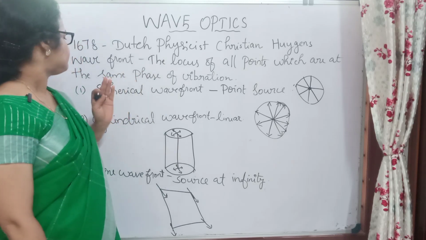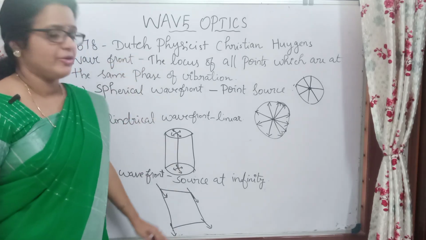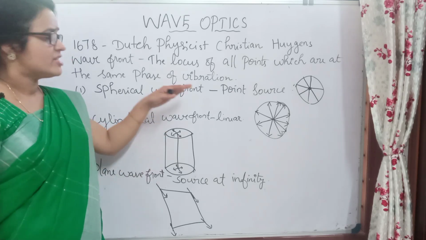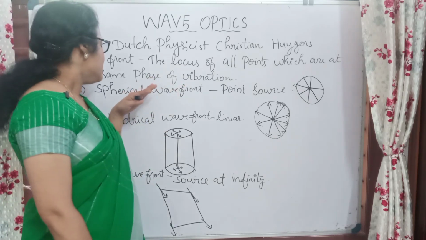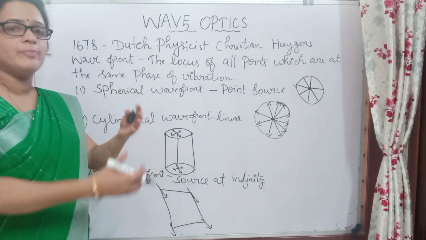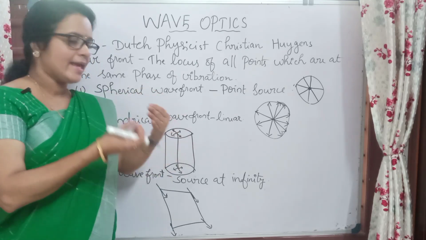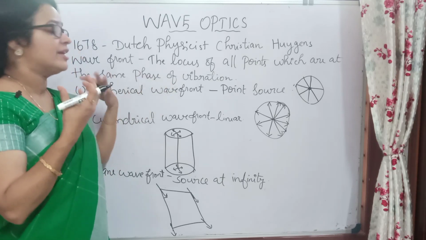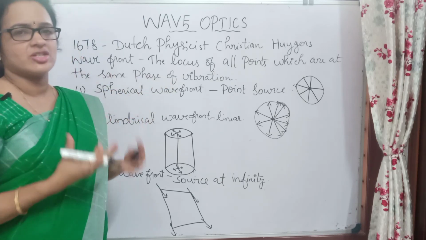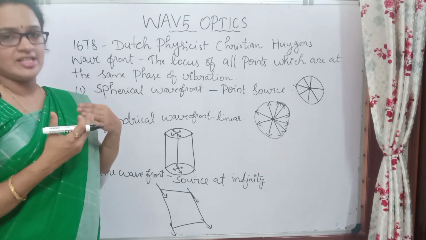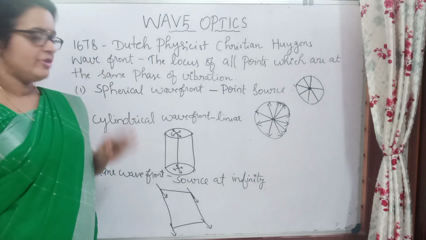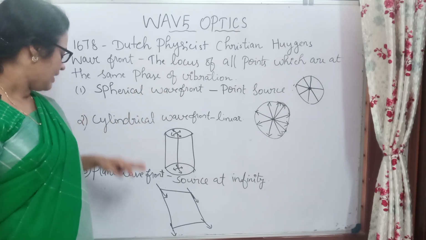ക്ലിയർ? ഇനി there are different types of wavefronts, that is spherical wavefronts, cylindrical wavefront and plane wavefront. This is also very important. There are different types of wavefronts. So depending upon the source, അതായത് ഏത് സോഴ്സ് നിന്നാണ് ആ മീൻസ് വേവ് ഫ്രണ്ട് ഒറിജിനേറ്റ് ചെയ്യുന്നത് അതിനനുസരിച്ചിട്ടാണ് അവയുടെ ഷേപ്പിന് വ്യത്യാസം വരുന്നത്. സോ അക്കോർഡിംഗ് ടു ദാറ്റ് we can say that there are 3 types of wavefronts: spherical, cylindrical and plane.